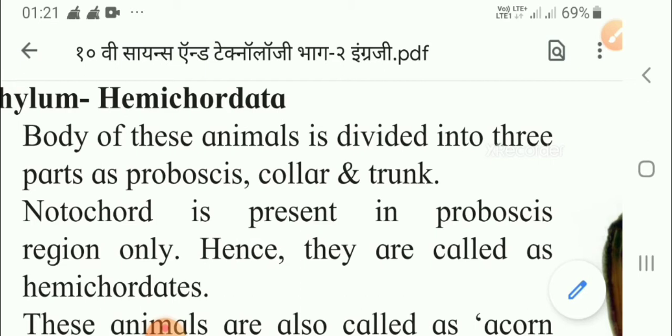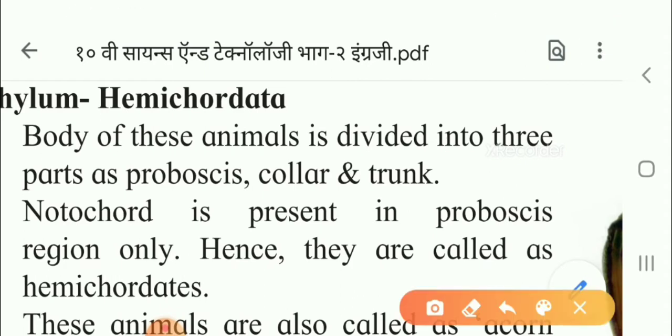Now why are they called hemichordates? Because the notochord, or the supporting rod, is present only in the proboscis region. That is why they are called hemichordates. That means the notochord is in only half the body. Hemi means half. Now next point. So this point you have to learn, children, why they are called hemichordates.